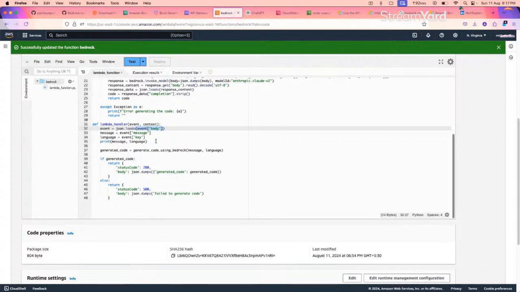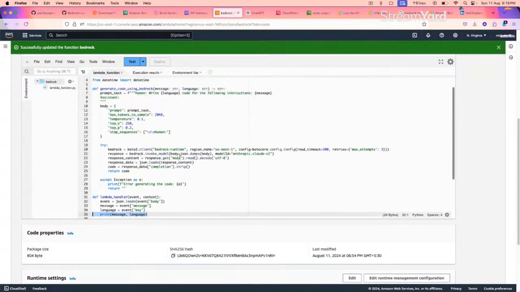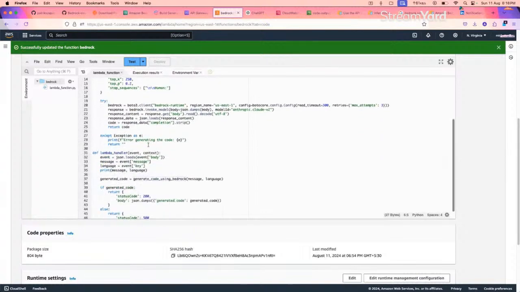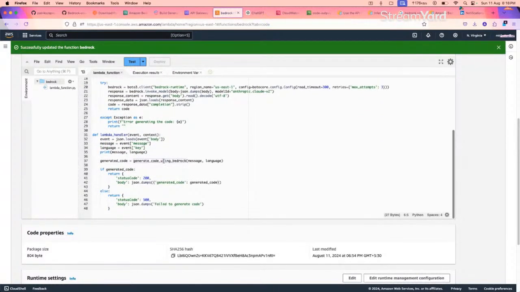This is just a standard mechanism that I use to handle errors. If any error comes in this particular piece of code, I can see whether the input is passed successfully or not. That's why I do this, so that in my CloudWatch logs I can see what is happening. Then we are calling the function that was generated here, generate coding using Bedrock, and passing the two parameters that it needs, the message and the language.